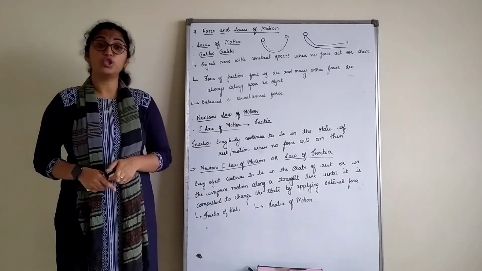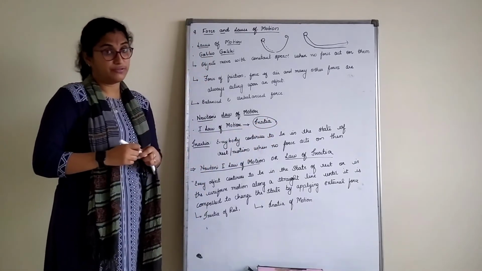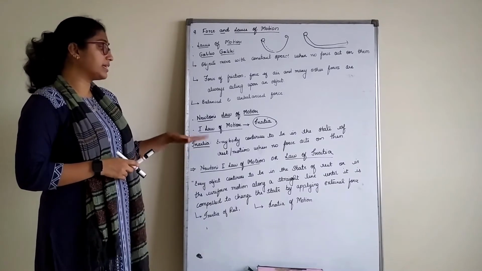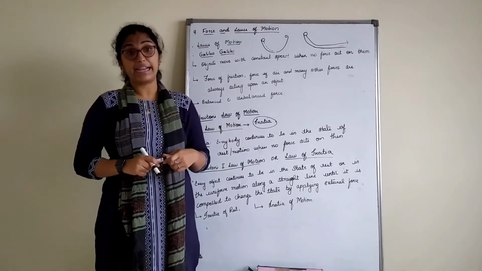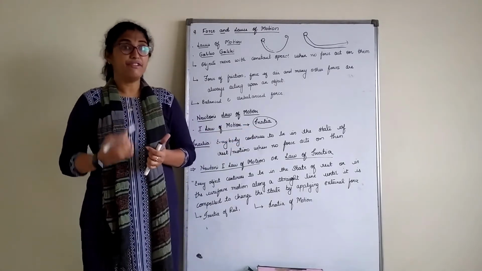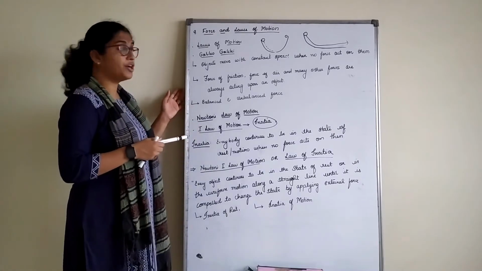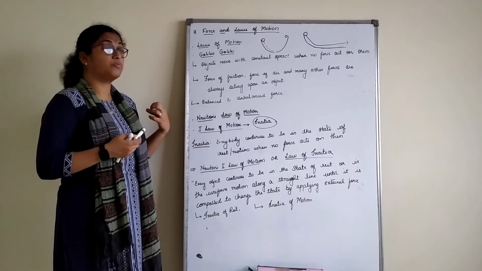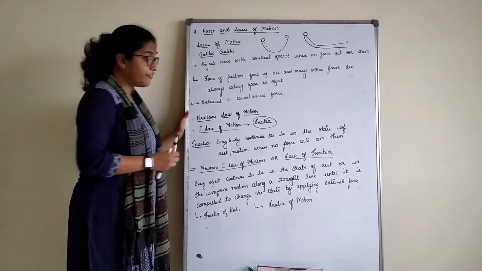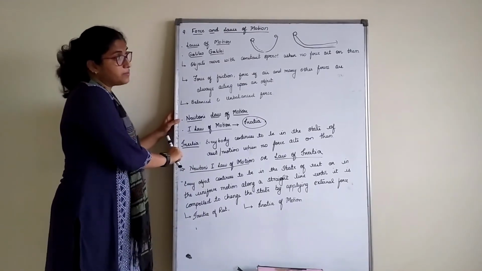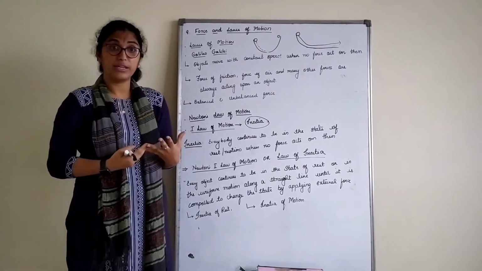Newton's first law of motion is based upon inertia. Now what is this term inertia? First we understand: every body continues to be in the state of rest or motion when no force acts on them. That means every body continues to be in the state of rest or motion. Suppose this board, what do you feel? Is this board at rest or is it constantly moving? This board is at rest, right? Suppose I push it to this side or pull it to this side, what is happening with the board? The board is actually moving, correct?